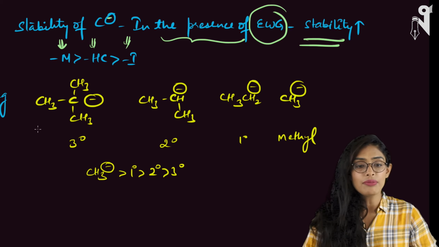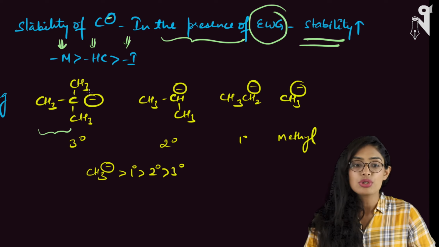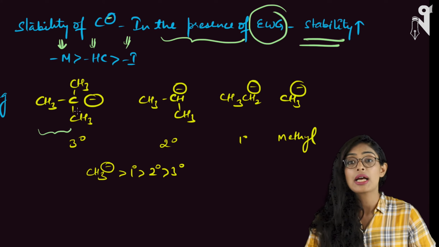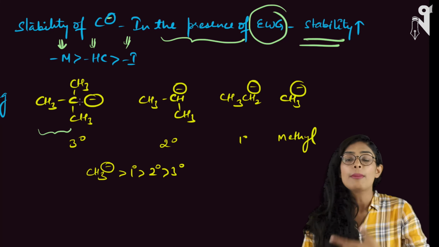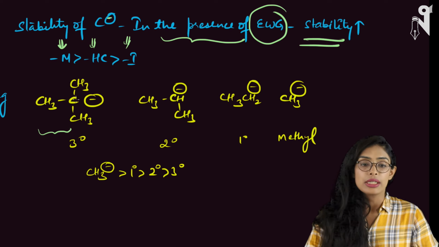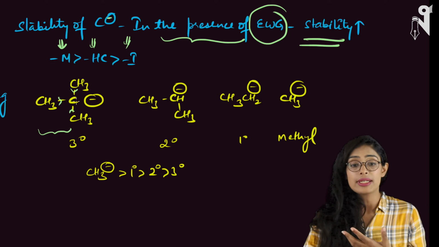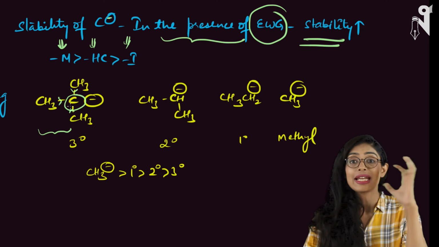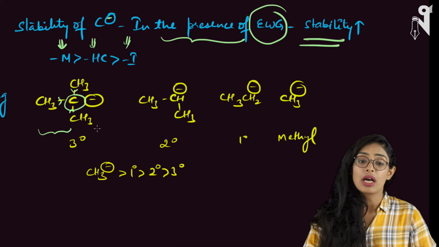Now, look at this compound. We have a compound over here where the carbon has a negative charge. Now, these CH3s cannot do mesomeric effect or hyperconjugation here, because carbanions don't do hyperconjugation. It is carbocations or carbon double bond carbon which do the hyperconjugation. So, here this can be solved only through the inductive effect. These CH3s will give electron density to the carbon. The center carbon is already carrying a negative charge and it is getting more negative charge from the CH3. So, this will be the least stable carbanion.